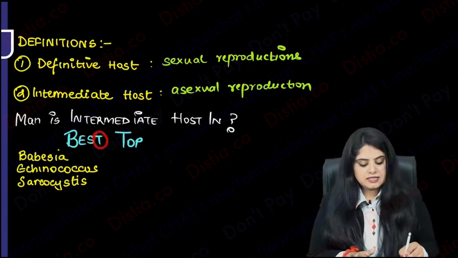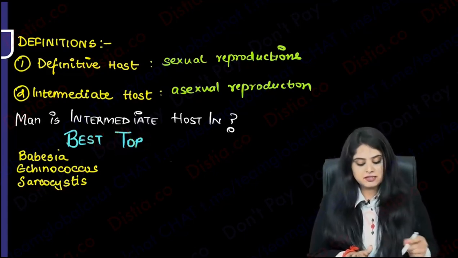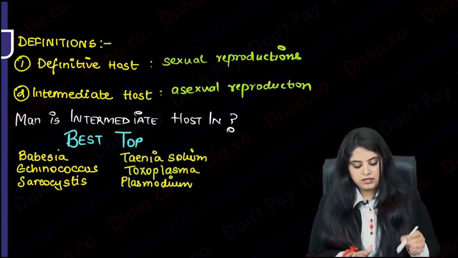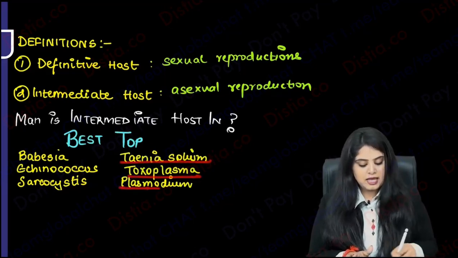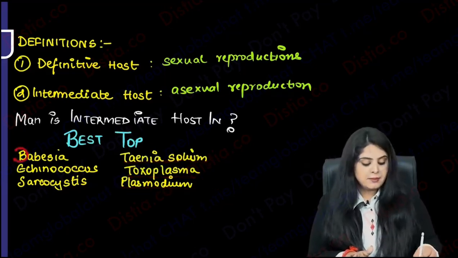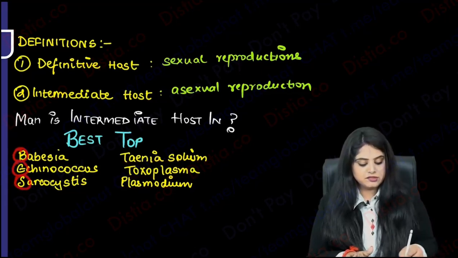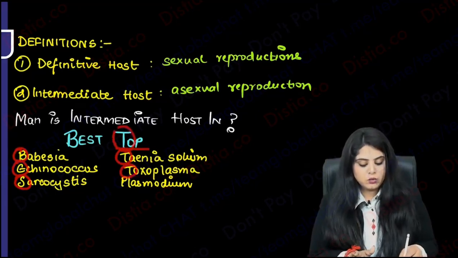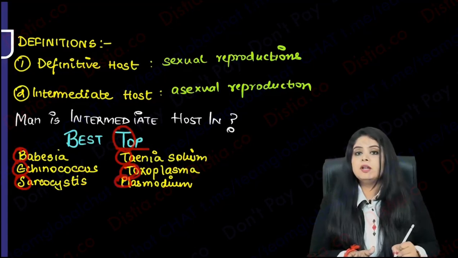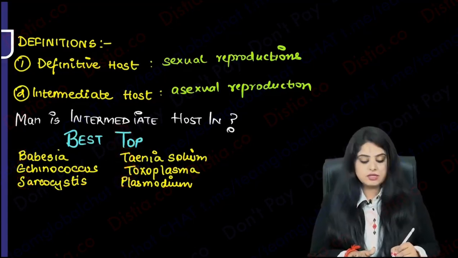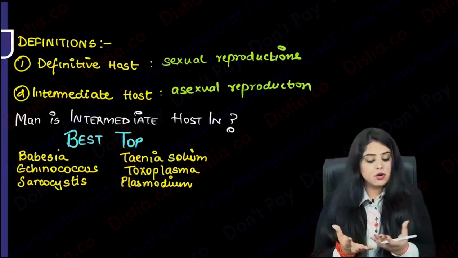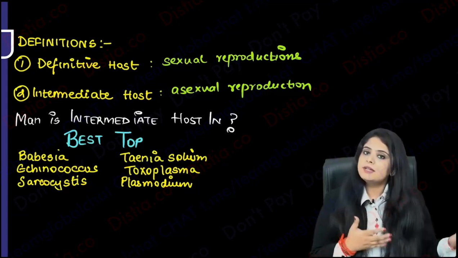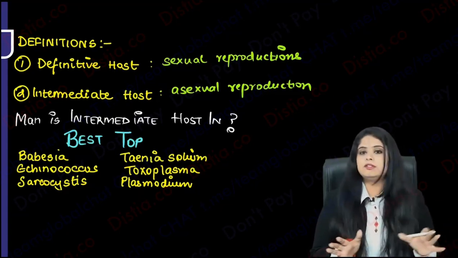Then we have T, and P. So TOP stands for, T stands for the very, very famous Toxoplasma, T for Taenia solium and P for Plasmodium. So repeating: Babesia, Echinococcus, Sarcocystis, Taenia solium. That is BEST done. And TOP is going to be Toxo, TO for Toxoplasma and P for Plasmodium. So I think this is sorted, but right now it's more of rote learning because you've not read all of these. When you read all of these, you will realize you don't need this mnemonic. I'll give you adequate life cycle mnemonics over there that you won't need all this story, right?